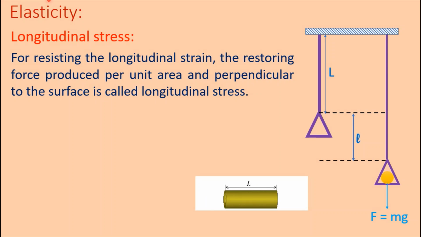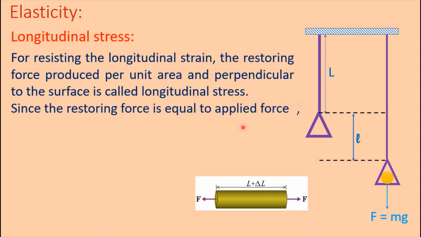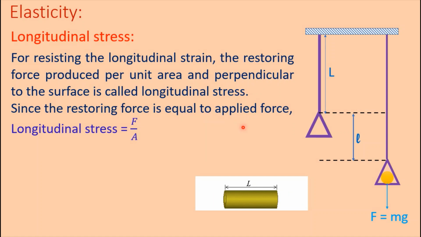That is, the stress produced for longitudinal strain is called longitudinal stress. Since the restraining force is equal to the applied force, longitudinal stress is equal to F divided by A. Here F is the force and A is the cross-sectional area of the wire.